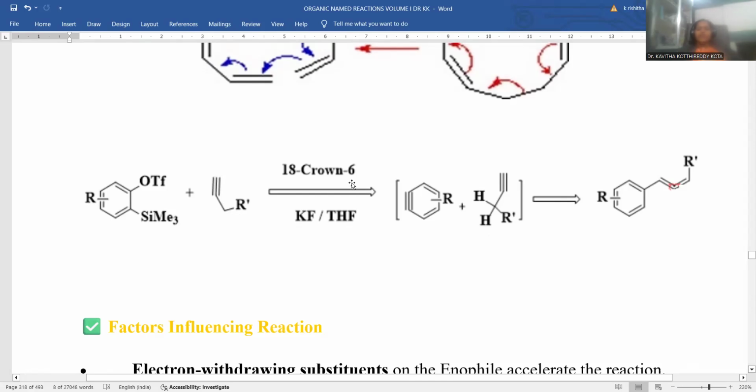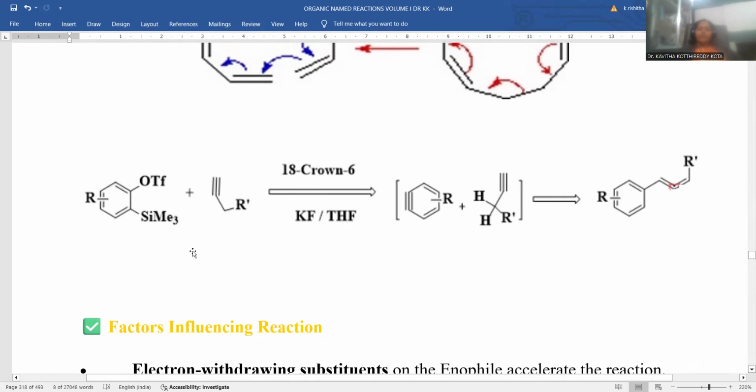18-crown-6 is the kind of reagent added over there. 18-crown-6 is a kind of non-polar cyclic ether compound, so a non-protic solvent it could be. These kinds of reactions are most famous for getting atom economy in terms of green chemistry protocols, right? So here potassium fluoride is added in the presence of tetrahydrofuran solvent media.